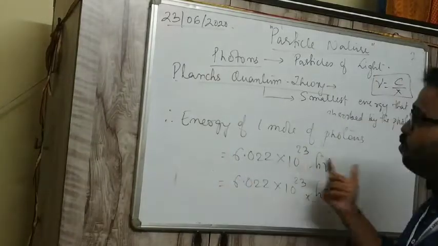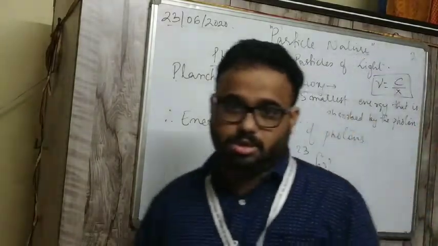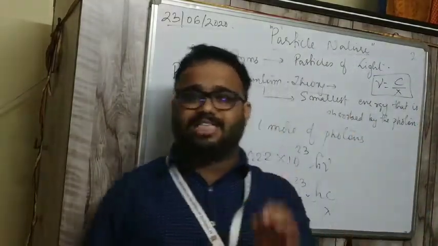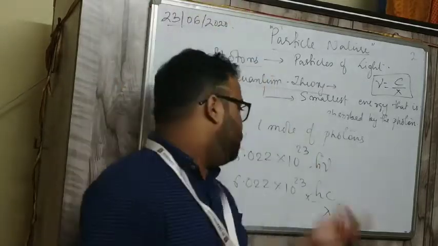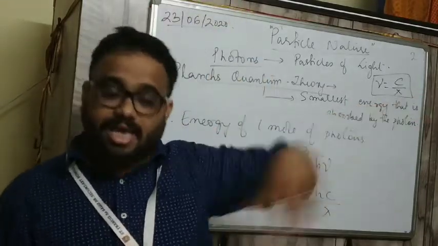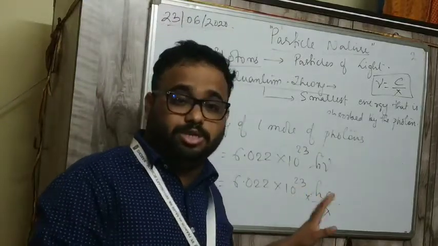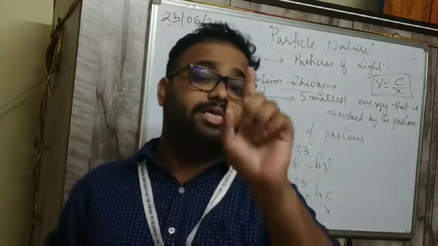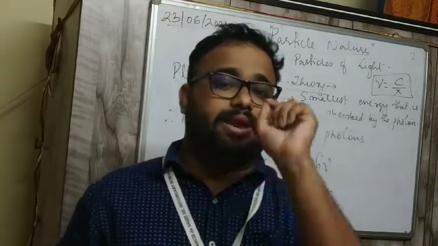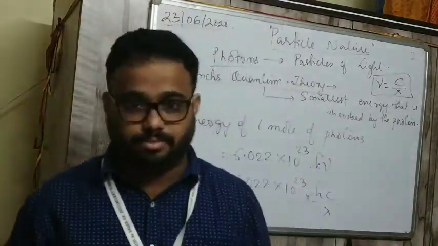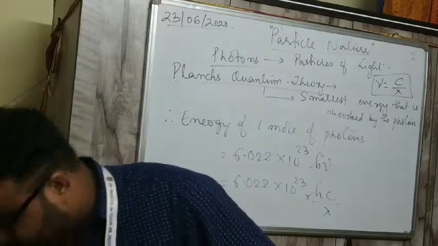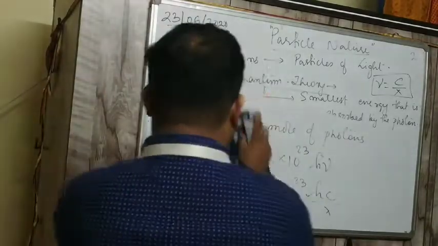So this is the energy of 1 mole of photons. Because the energy of 1 photon is h nu, and the energy of 1 mole of photons is multiplied by the Avogadro number. This is the energy Max Planck gave. So be careful with the unit. The unit of h is 6.63 into 10 to the power minus 34 joule second. Clear?